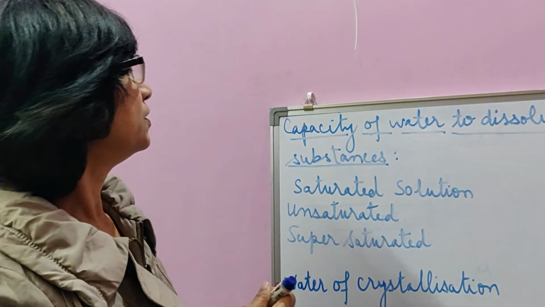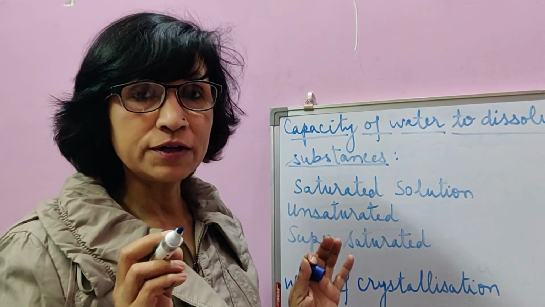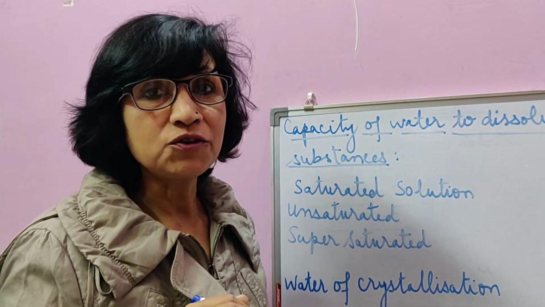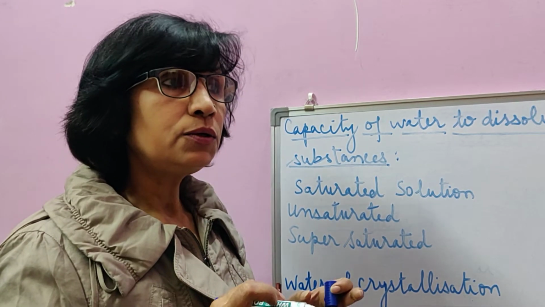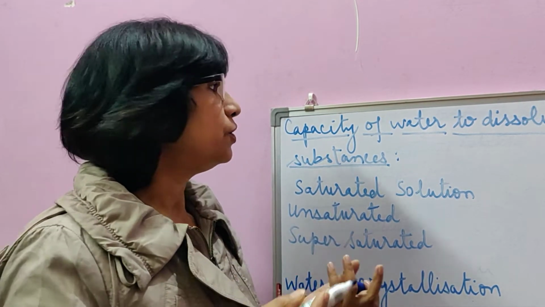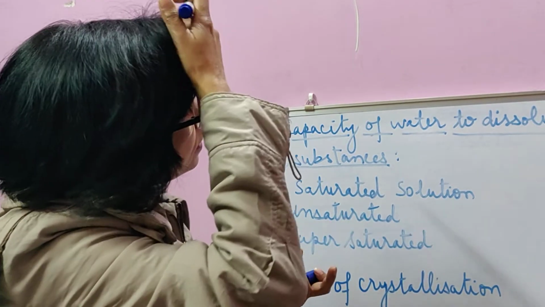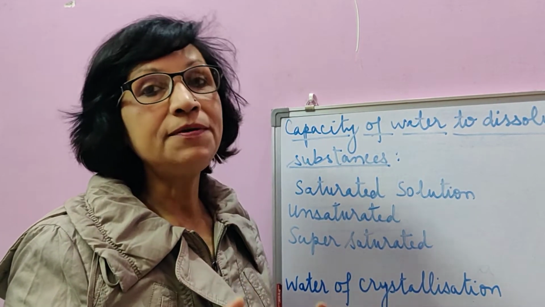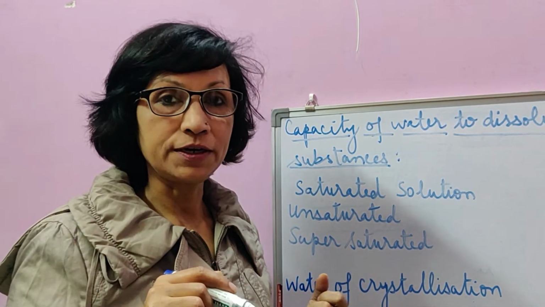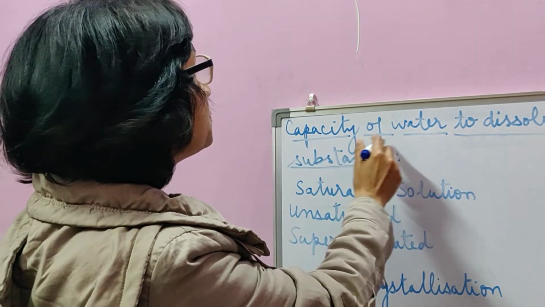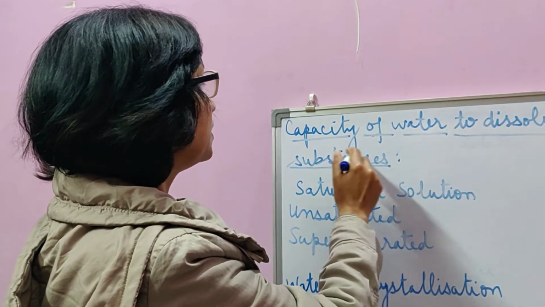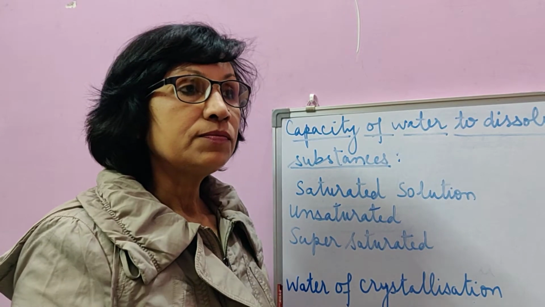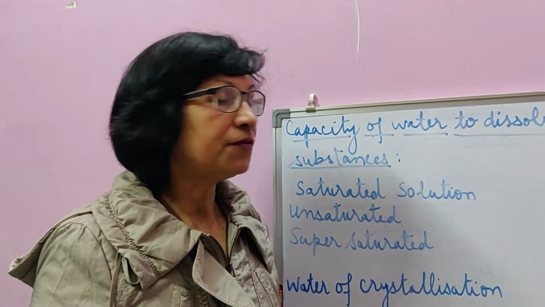That is called solubility. The term for this property of a solute to dissolve in the solvent is said to be solubility. So, solubility of a solute in the solvent is not the same. Different substances have different solubility in water. So, the capacity of water to dissolve different substances is different, and we can explain this with the help of an example.